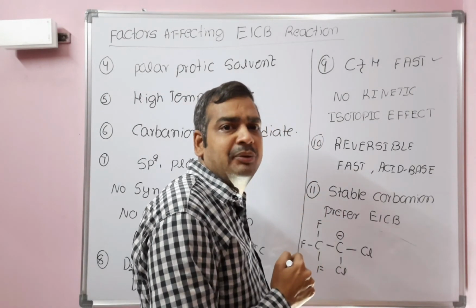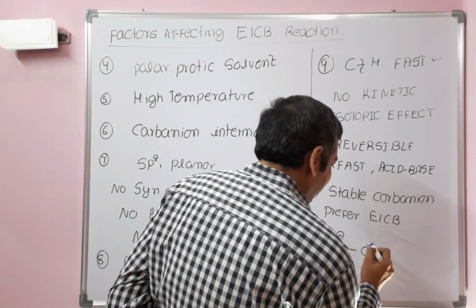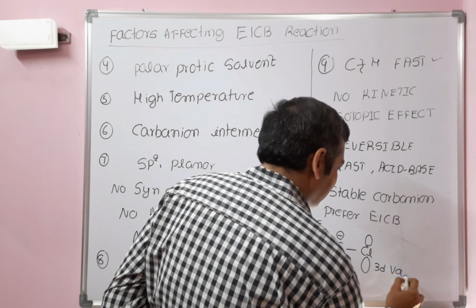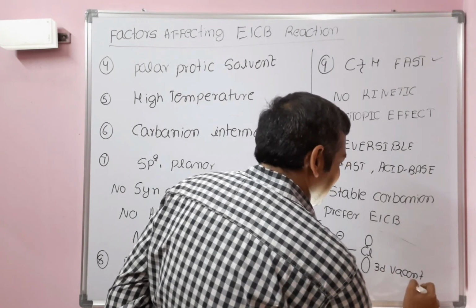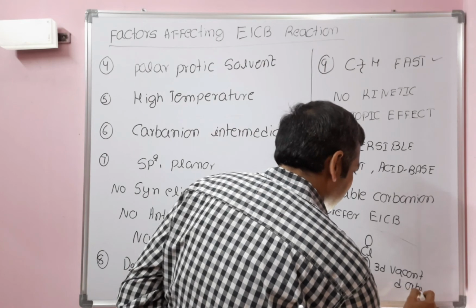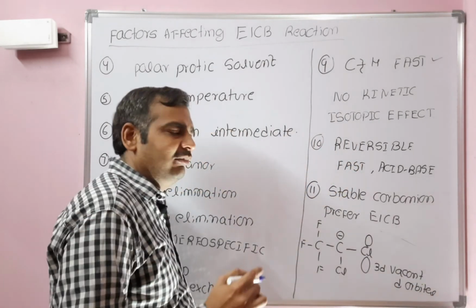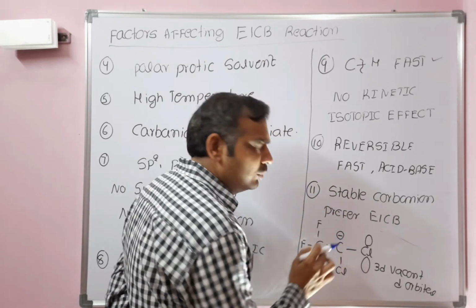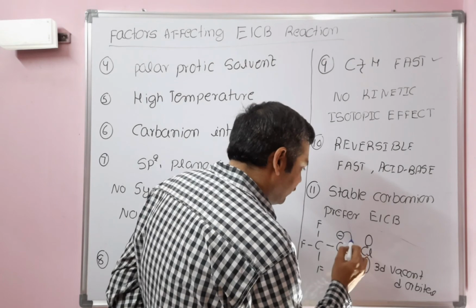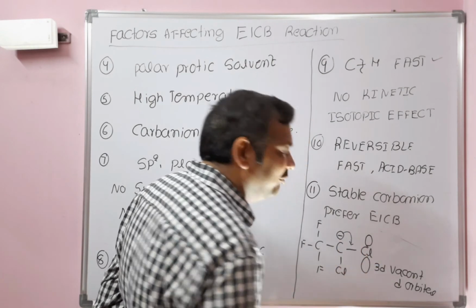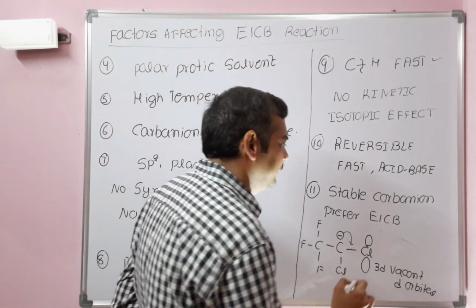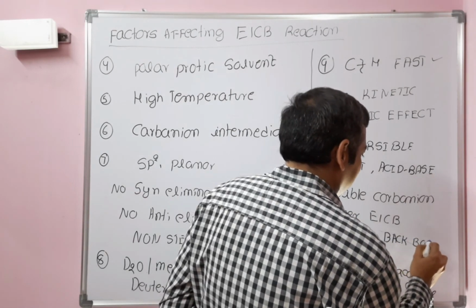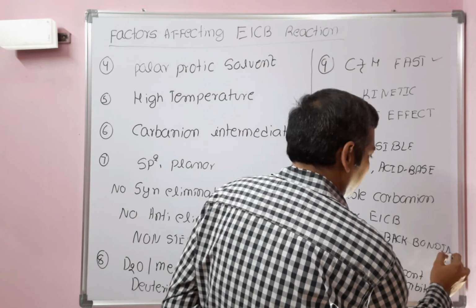We can explain that by using back bonding. There is a vacant 3d orbital present for the chlorine. Whenever a vacant d orbital is present adjacent to a carbanion, there is a shift of the lone pair of electrons towards the vacant d orbital. That concept is known as back bonding. This is a very good example for back bonding.